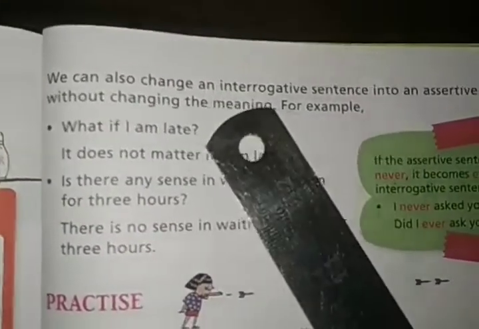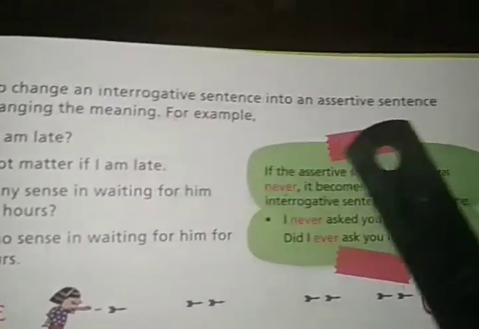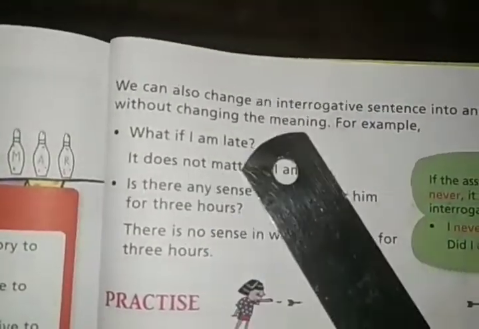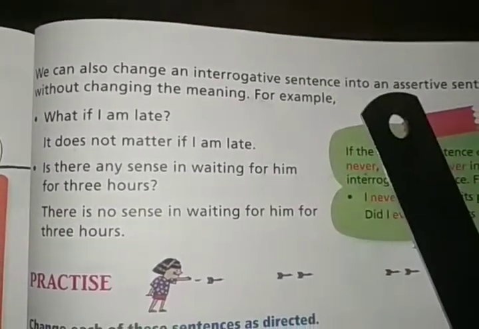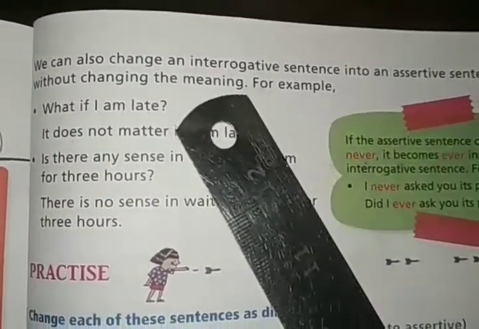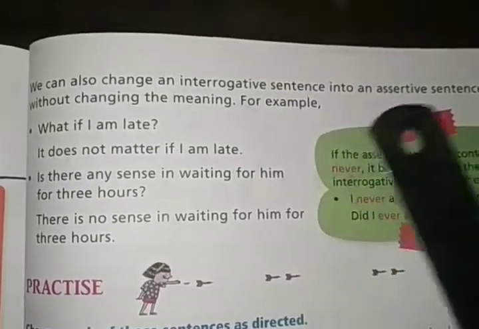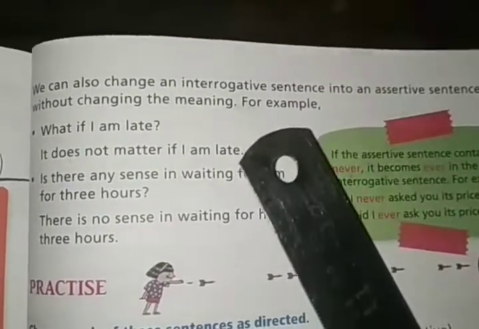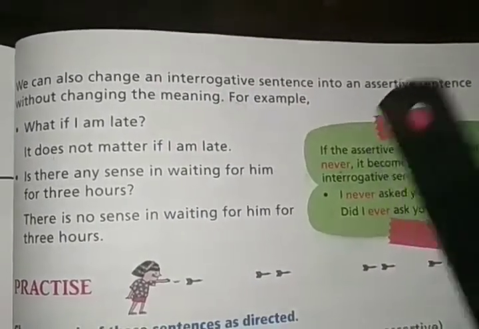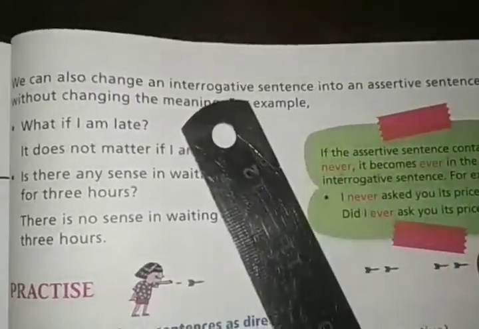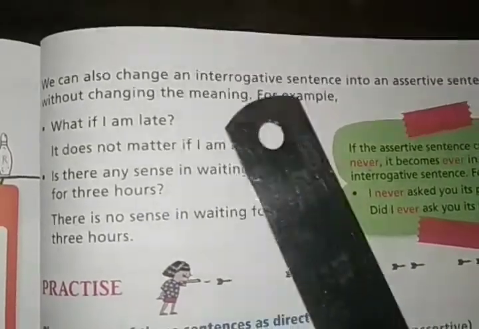We can also change an interrogative sentence into an assertive sentence without changing the meaning. We can make an interrogative sentence and turn it into an assertive sentence, and vice versa. Meaning interrogative sentences can be changed into assertive sentences, and assertive sentences can be changed into interrogative sentences, without changing the meaning.